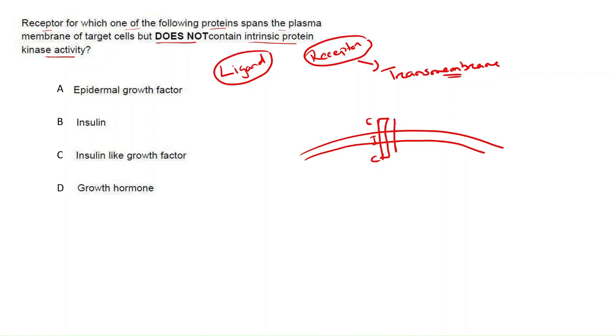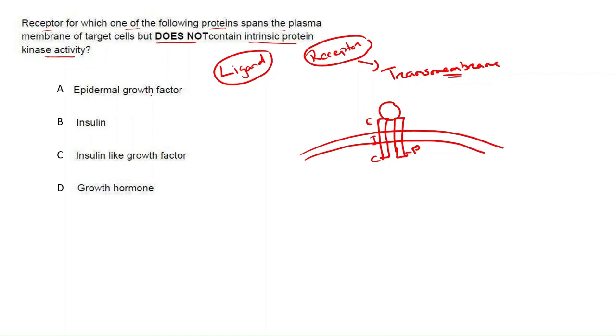So binding of which of the following ligands does not induce any phosphorylation? It means that there should not be any kinase activity.